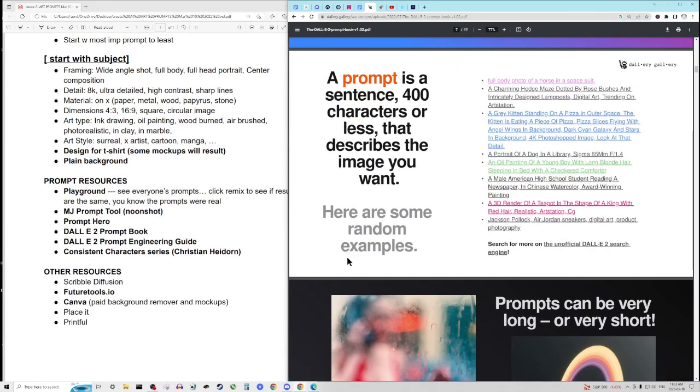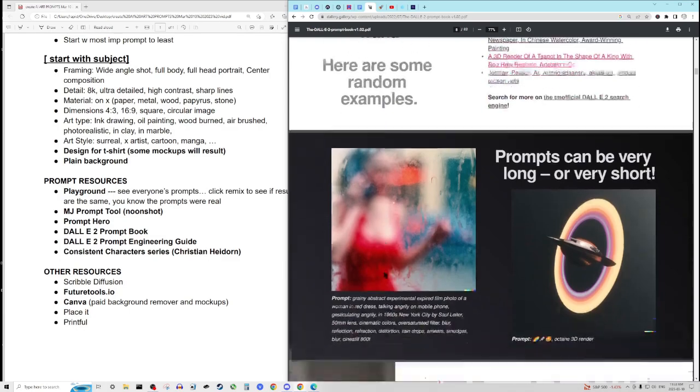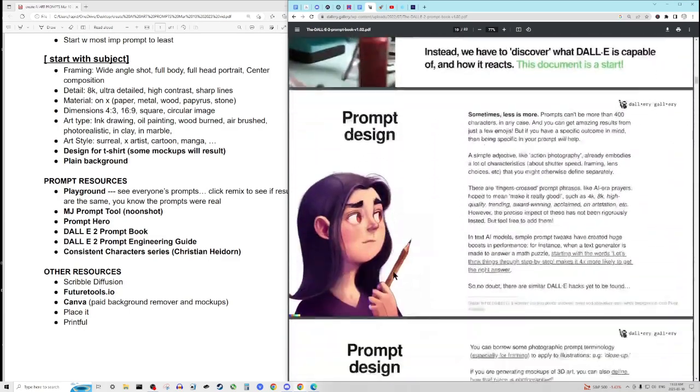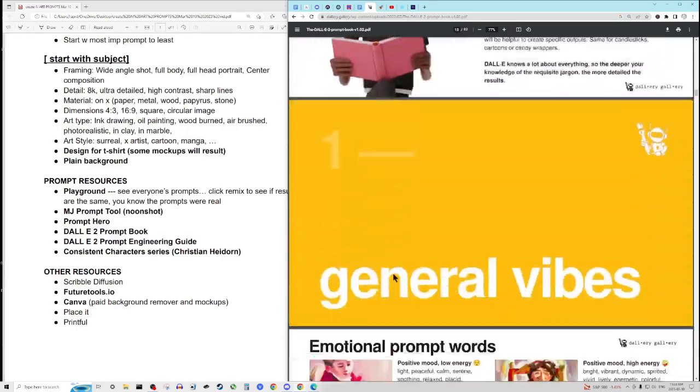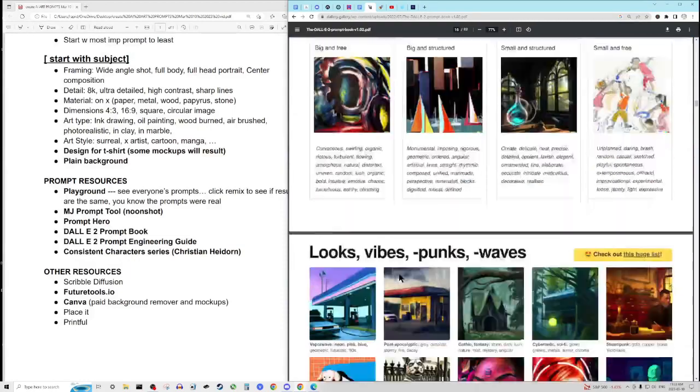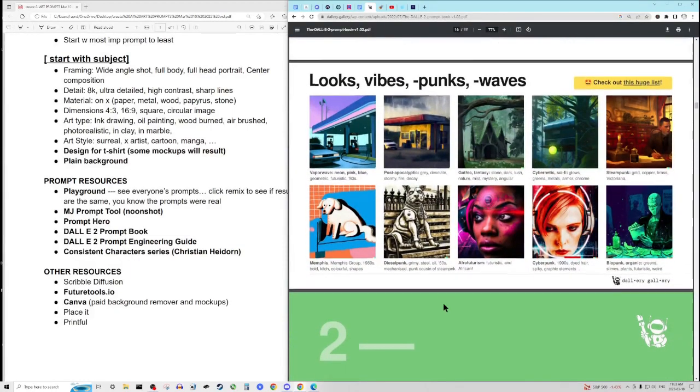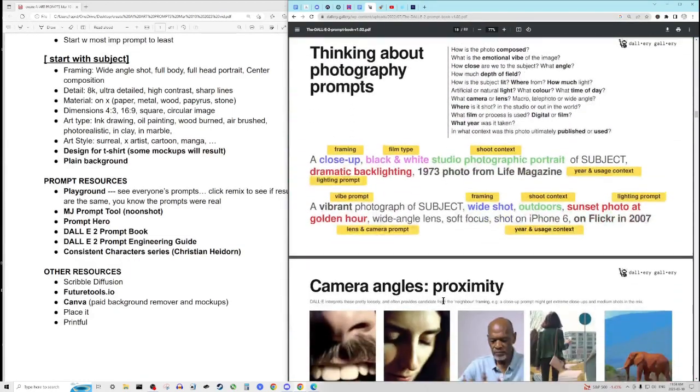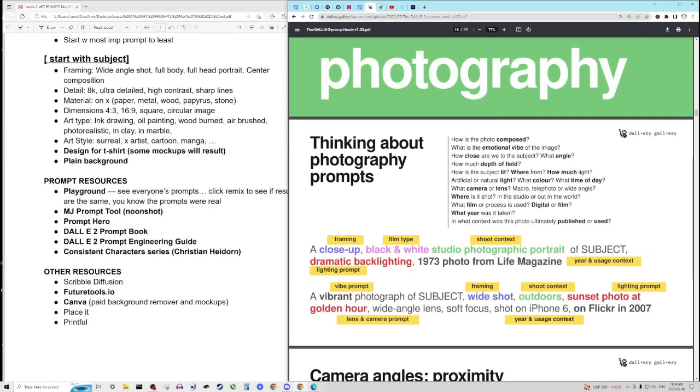Here's a definition of a prompt if you want to look at that. I'm not going to go over this whole book, but there are a couple of things that I want to just cover here. And again, it'll give you a systematic breakdown of things. Photography, this understanding of how the elements of the composition of a photo could influence how you talk about the image that you're creating in prompts, is a really core concept.